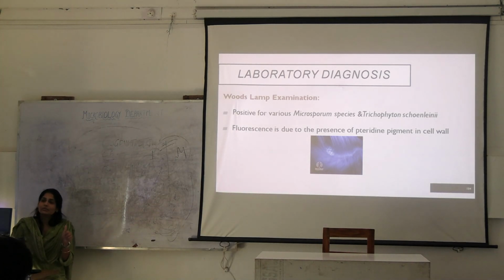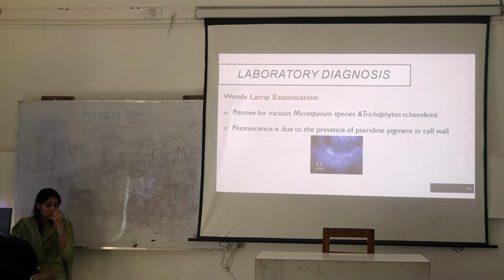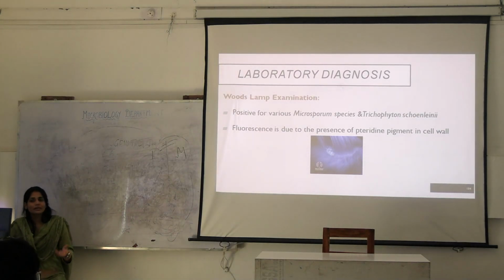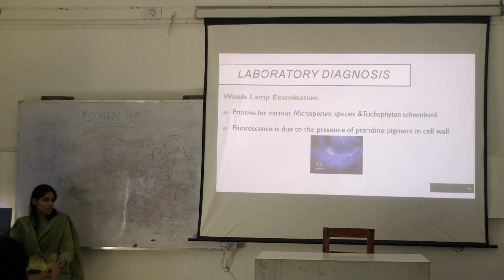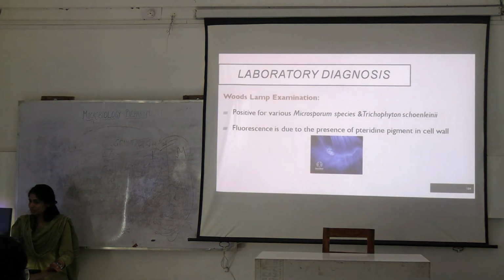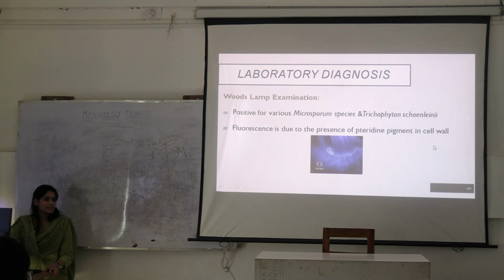In case of nail, you will put it in 40% KOH. Why are we putting it in the KOH? So that it dissolves, right? The skin and nail, these epidermal tissues, they dissolve and can give you a better picture of the infection under the microscope. Okay. Then you can go for this Wood's lamp examination, which fluoresces due to presence of pteridine pigment in the fungal cell wall.